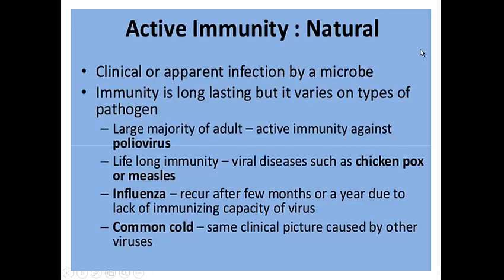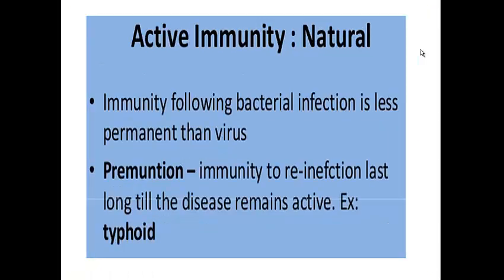Influenza and the common cold are some of the viral diseases to which our body becomes very immune once it gets infected. Natural immunity can be a permanent solution.